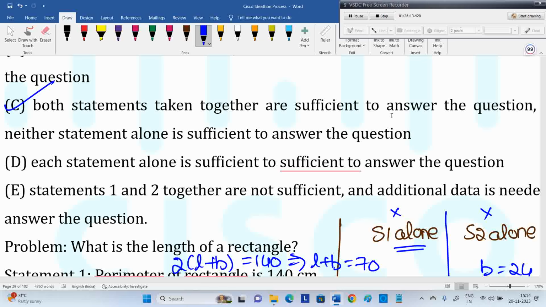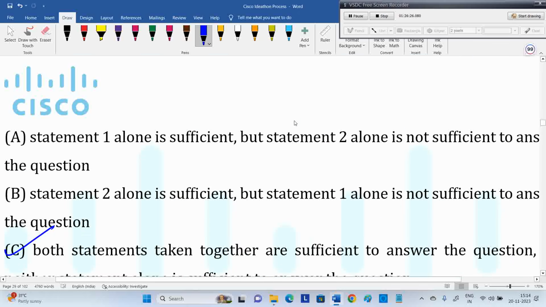We should try two alone also. If one alone is possible to answer the length and two alone is also possible, then your answer should be each statement alone. If only one is possible and the second is not, then the first option: one alone is possible but not two alone. Or two alone possible, one alone not sufficient.